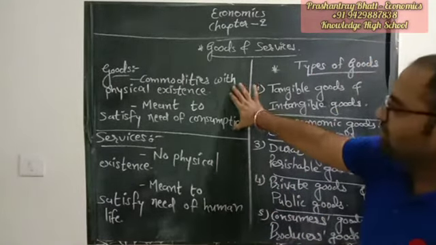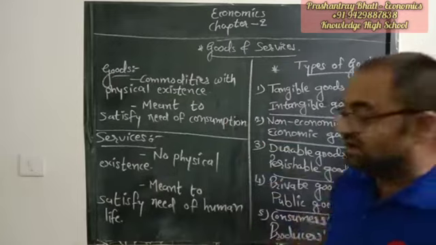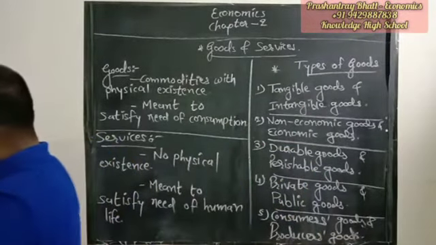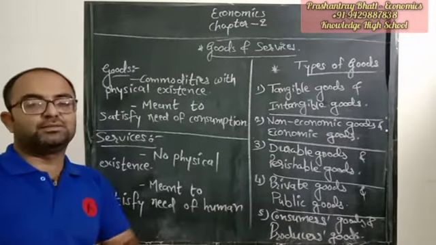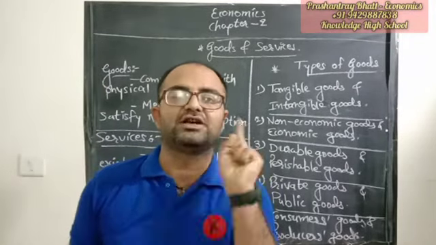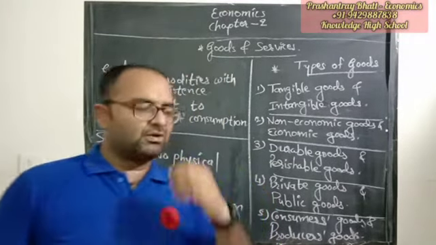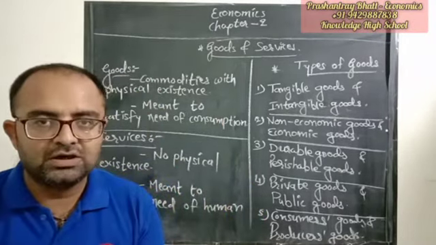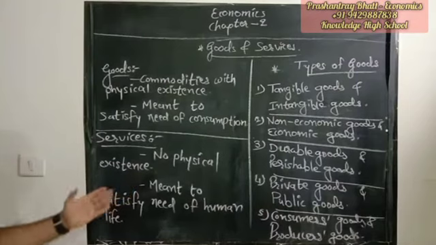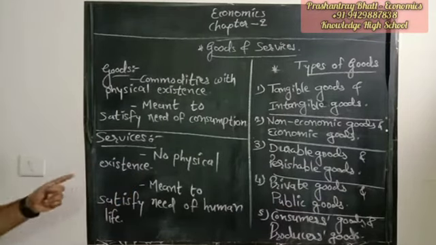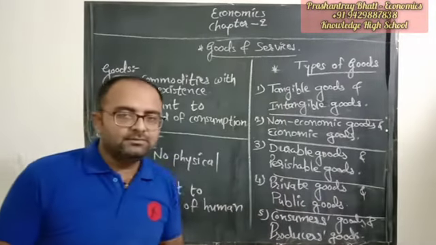After goods, the next term is services. What are services? The things which do not have physical existence, which you cannot actually see, catch or touch. The things you cannot see, you cannot touch, you cannot catch. All those things which have no physical existence are known as services. Say for example, teaching.